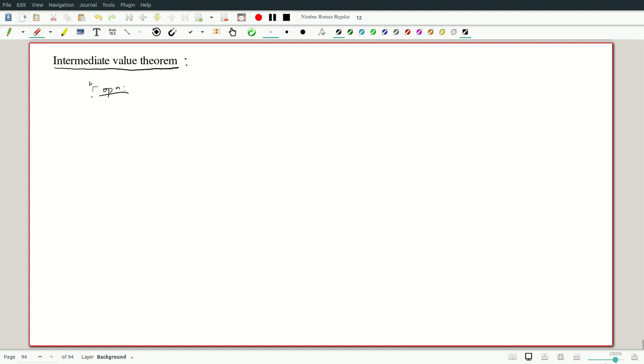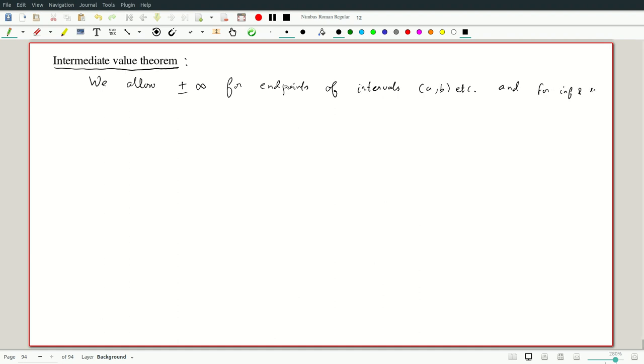Or maybe I should have a caveat before the proposition. So we allow plus minus infinity just here for n points of intervals a, b, etc. We'll consider half open, closed, etc. Infinity means it has to be open at infinity. So for intervals we allow plus minus infinity, and infimum and supremum will be allowed for the present, just for this segment.